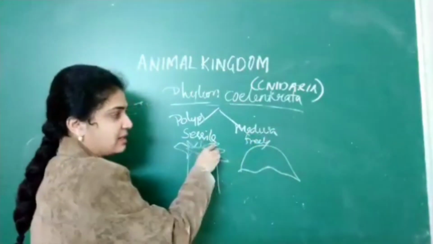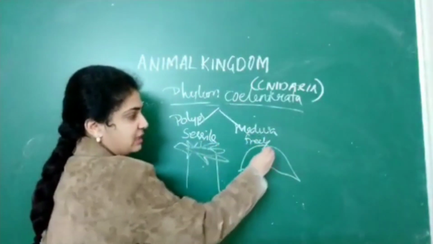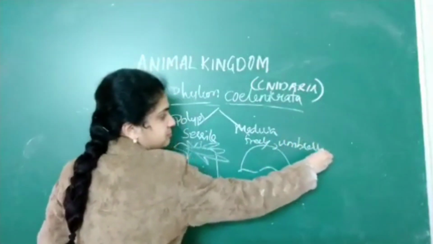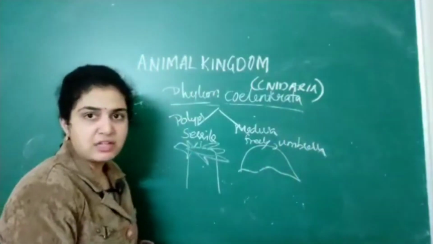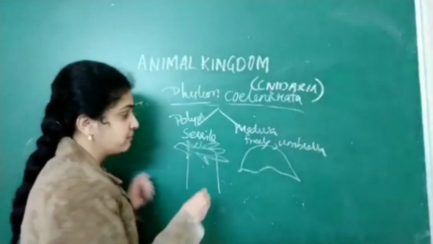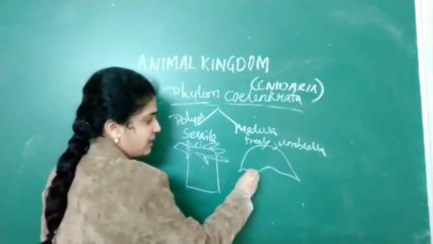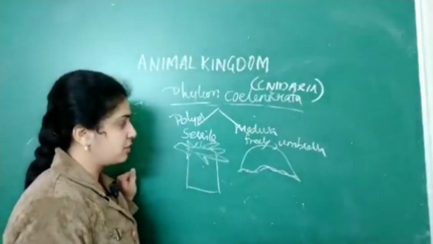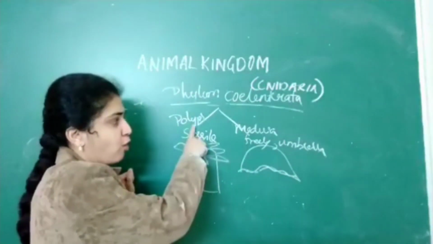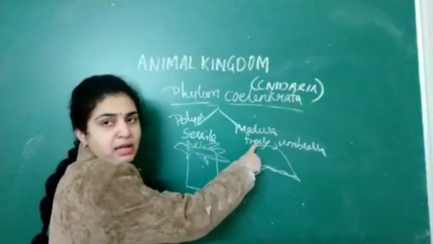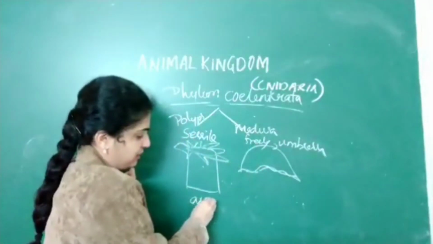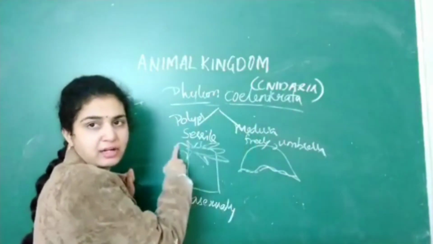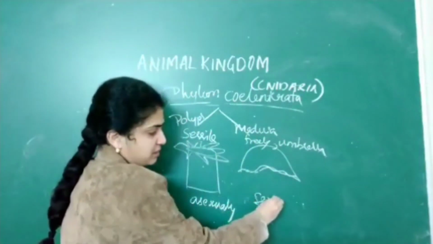Polyps are sessile and cylindrical; medusa are freely moving and umbrella shaped. Another feature: polyps are converted into medusa asexually, and medusa are converted into polyps sexually.